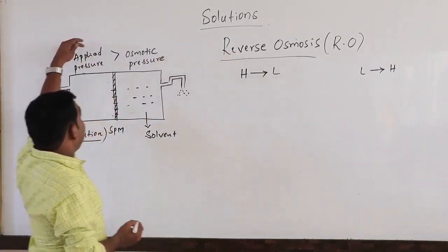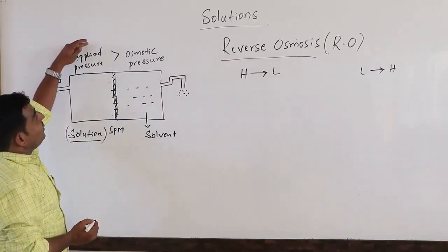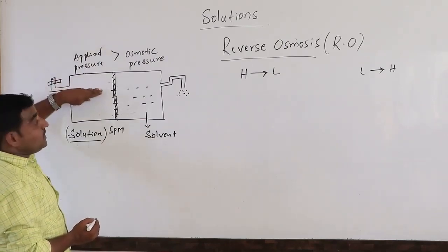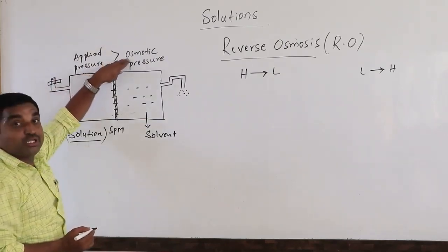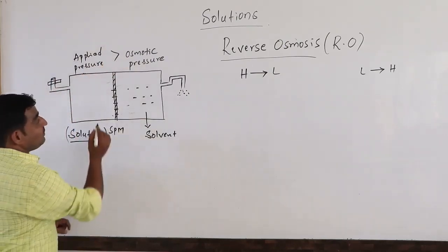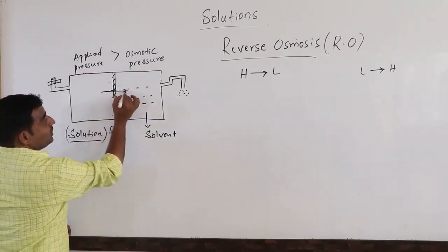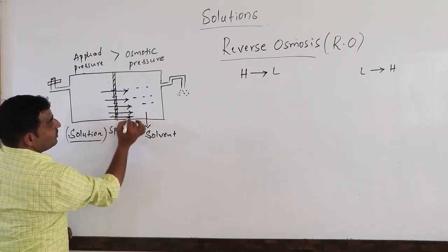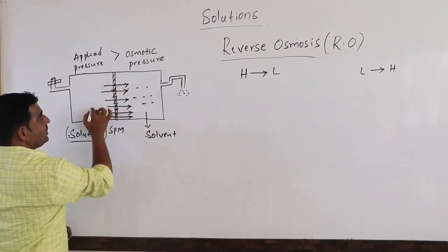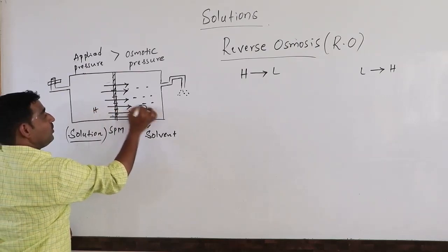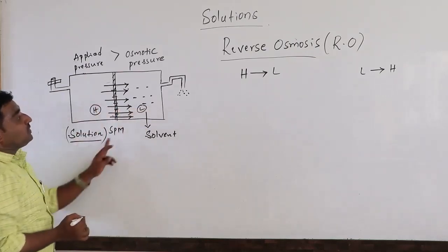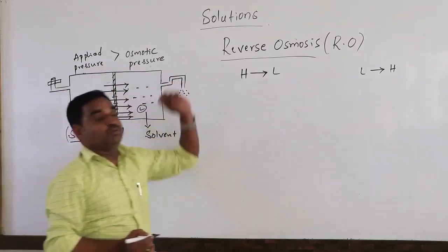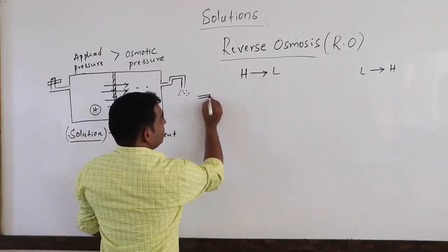So when the pressure applied on the solution is greater than the osmotic pressure, then the solvent particles will move from the solution to the solvent, from higher concentration to the lower concentration. Here higher concentration, here lower concentration. This process is known as reverse osmosis.